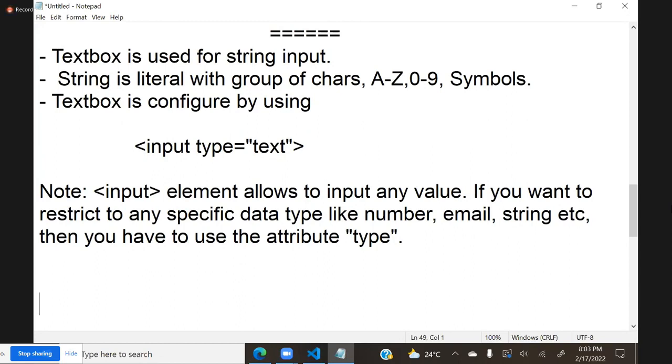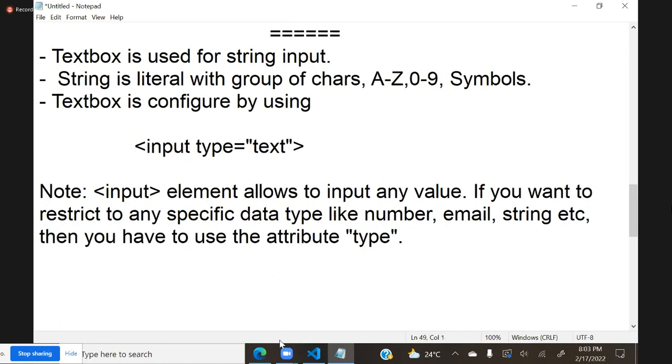Then we have to use the attribute type. Type is important. Many people who don't know complete technical HTML think the text box comes by using input type text. No, input itself is a text box. Input itself is a text box.